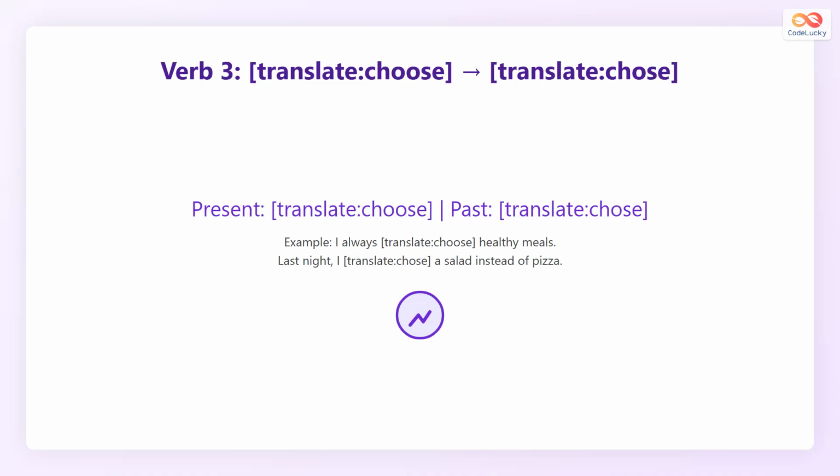The third verb is choose. In the past tense, it changes to chose. For example, I always choose healthy food. In the past, we say, I chose a salad instead of pizza. Again, the only difference is in the vowel sound. Choose uses the double O sound, while chose uses the long O sound. Listen carefully when you practice speaking these words.